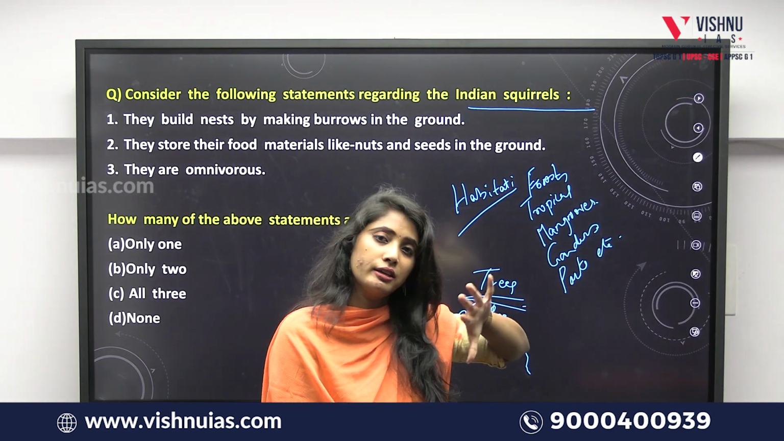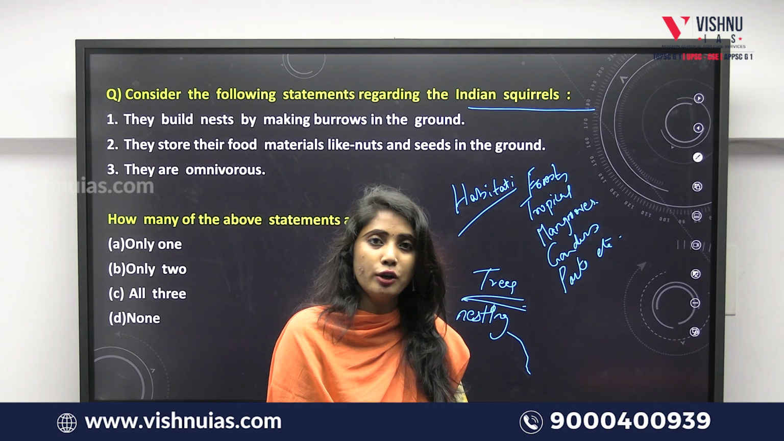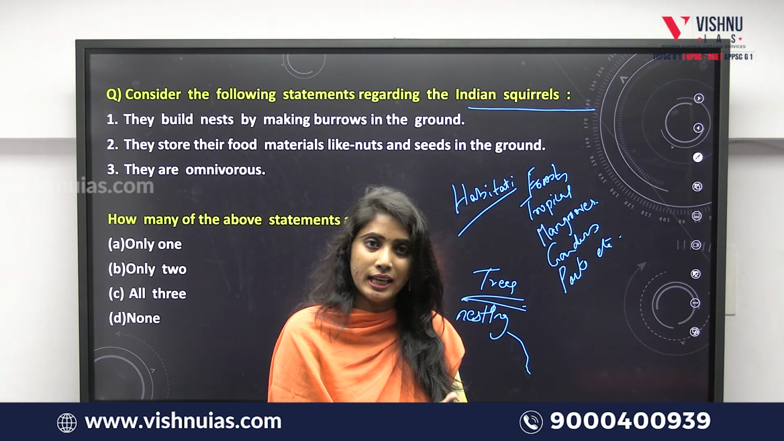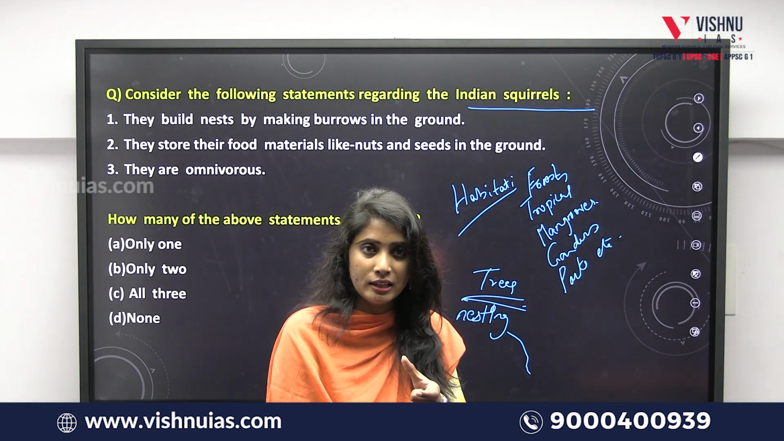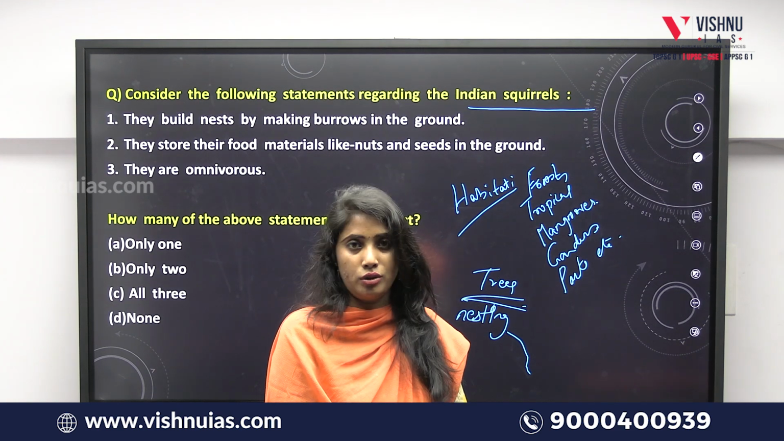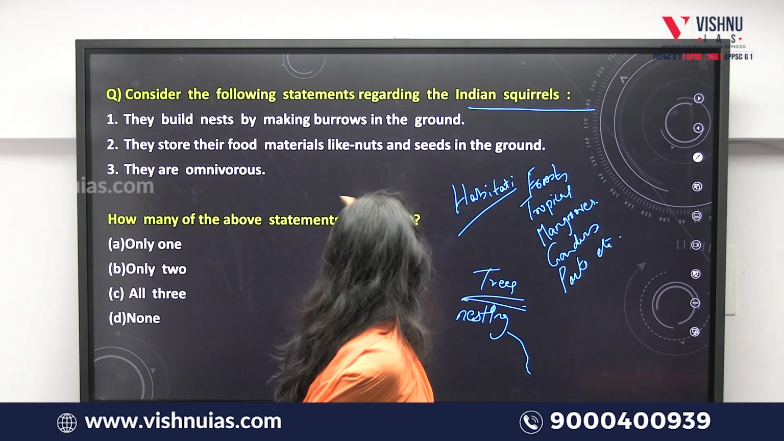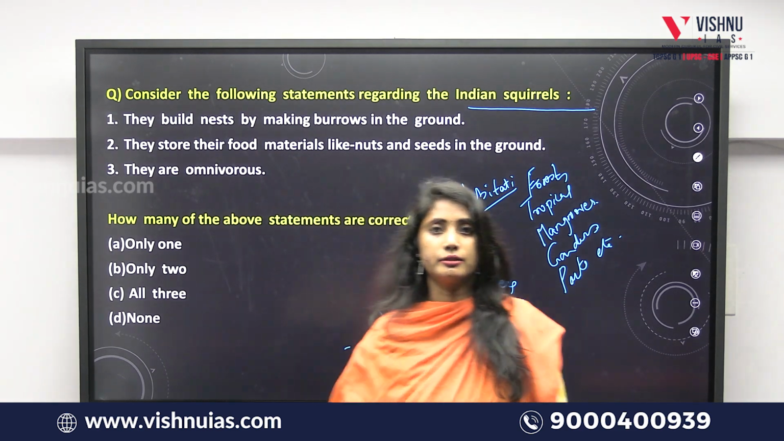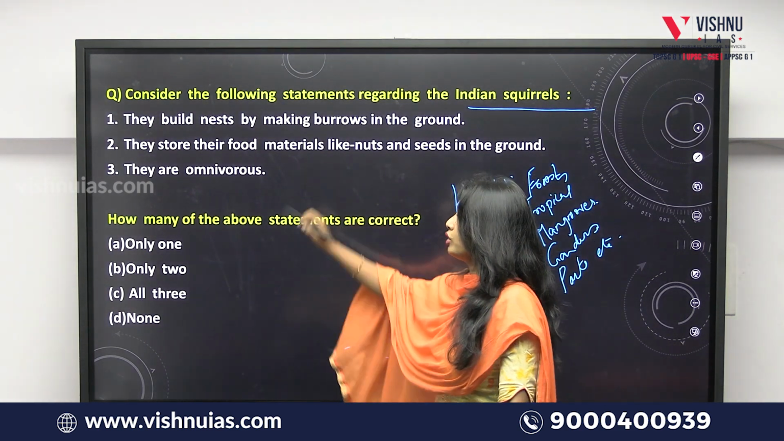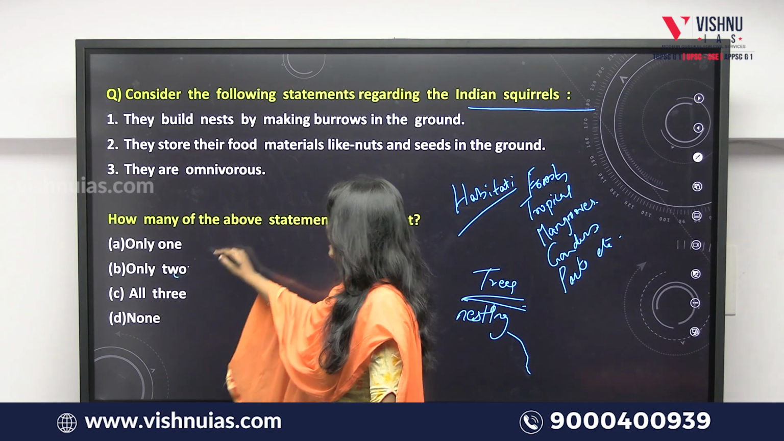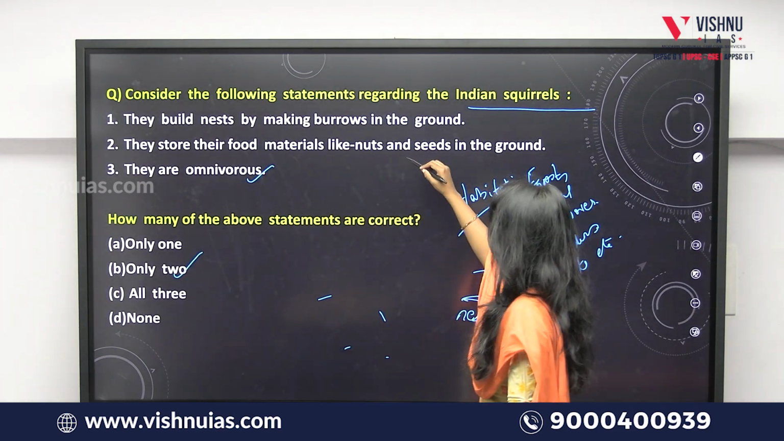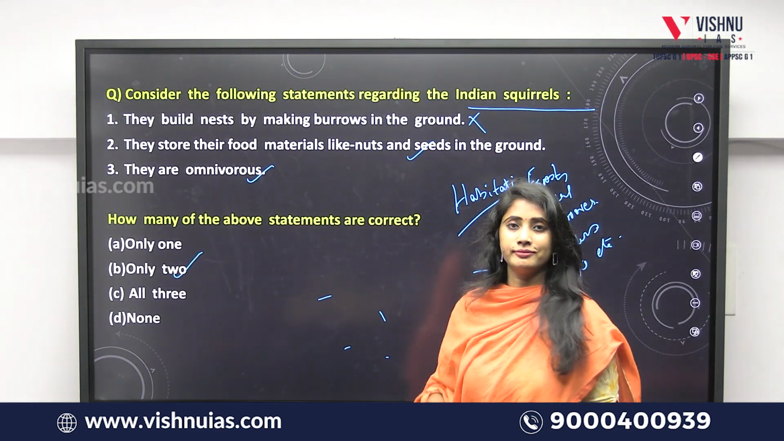But at times if it is available, they'll feed on non-vegetarian food like insects, small worms, larvae and babies of the birds, and so on. So the third statement is also correct, which is they are omnivorous. So the answer is only 2 statements, because this and this are correct, whereas this is wrong.